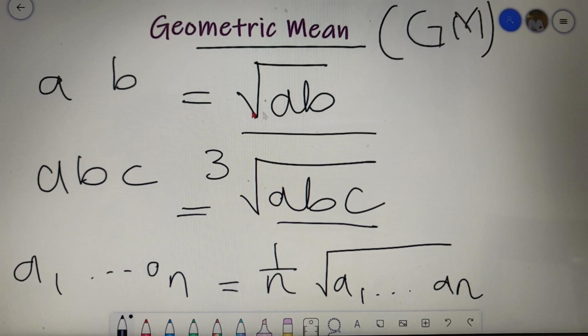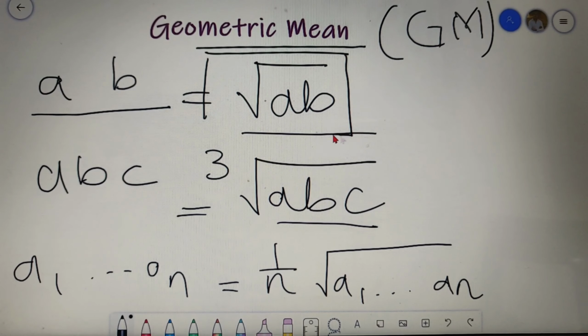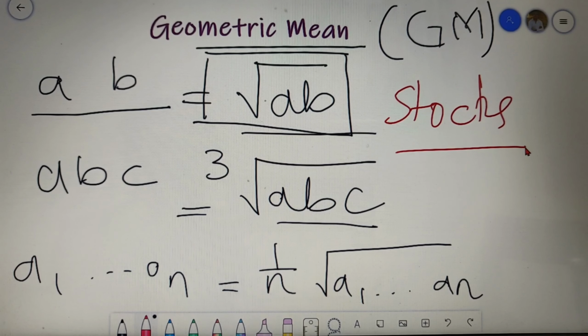In most cases, you will see that the question is related to the geometric mean of two numbers. So you must remember that the geometric mean of two numbers is the square root of AB. There is not as much practical usage of geometric mean as arithmetic mean, but you can predict a lot about stocks by using geometric mean.